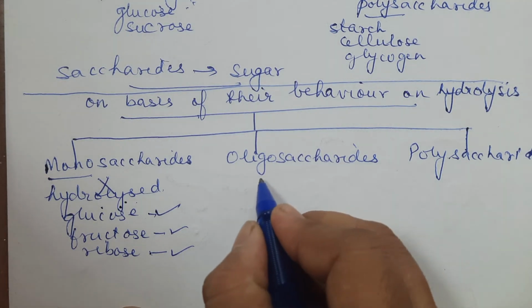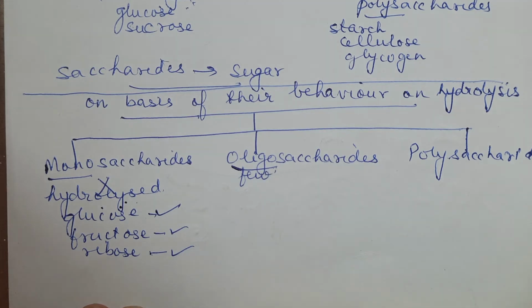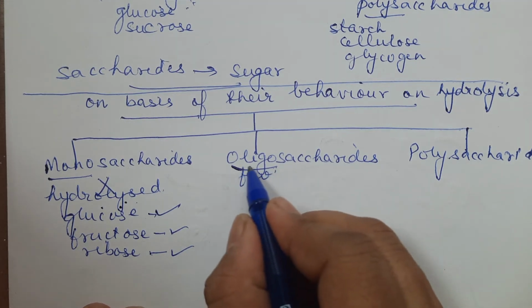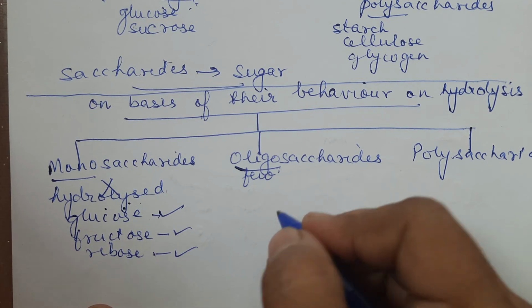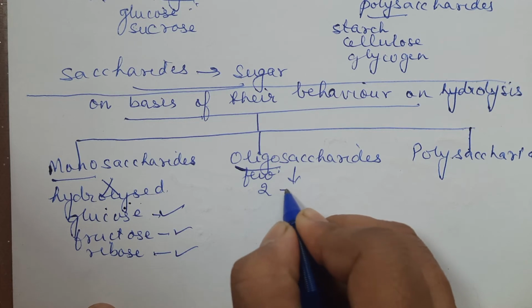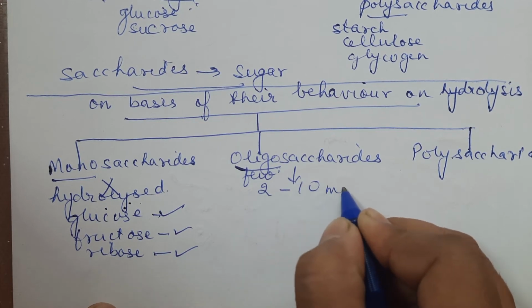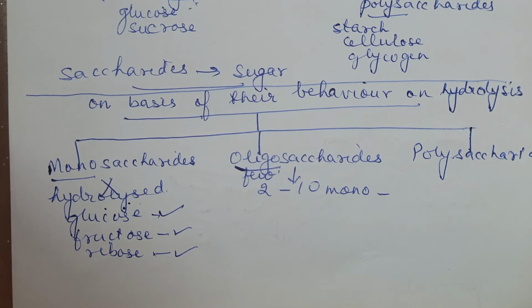Okay, oligosaccharides. Oligo means few. These are those carbohydrates which on hydrolysis will yield 2 to 10 monosaccharides, that is, 2 to 10 simpler units.